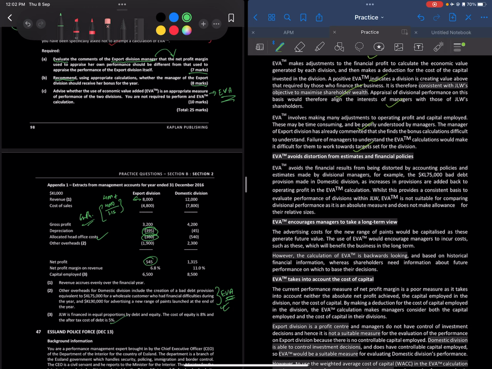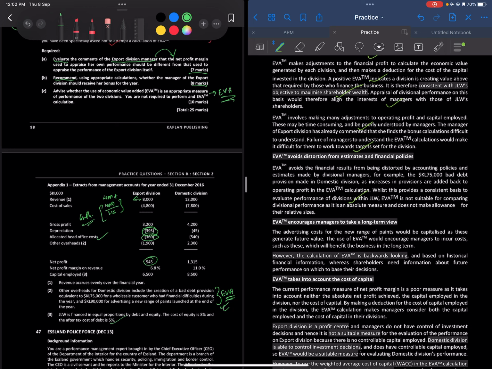Bad debt in the domestic division, as this would increase, provisions are added back to the operating profit in the EVA calculation, whilst this provides a consistent basis to evaluate both of the divisions within GLW. And EVA is not suitable for comparing divisional performance as it is an absolute measure, right?